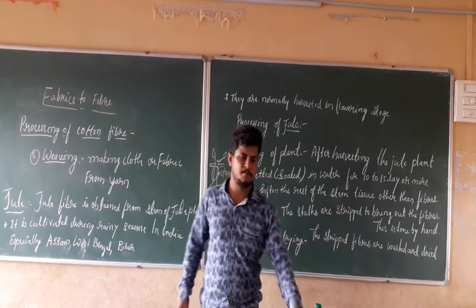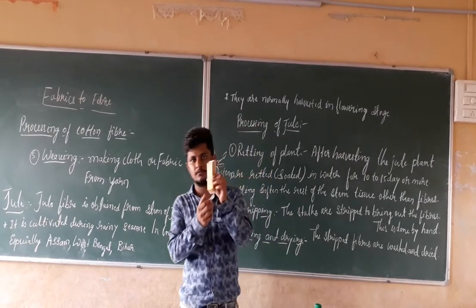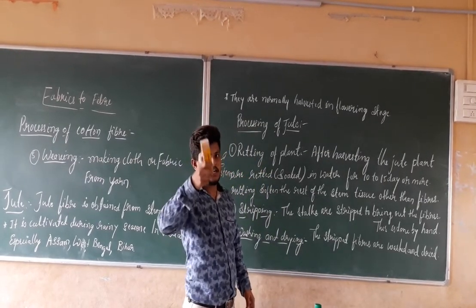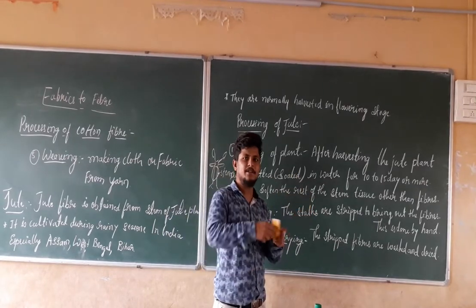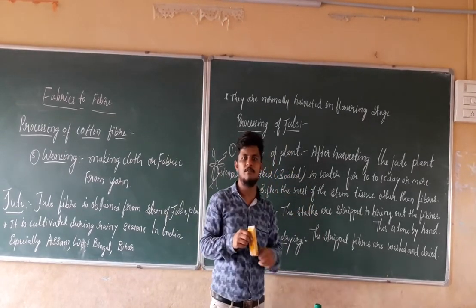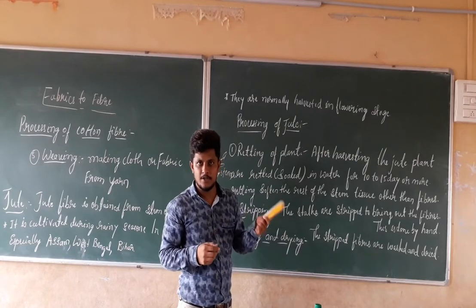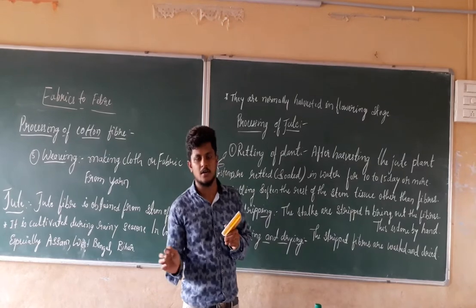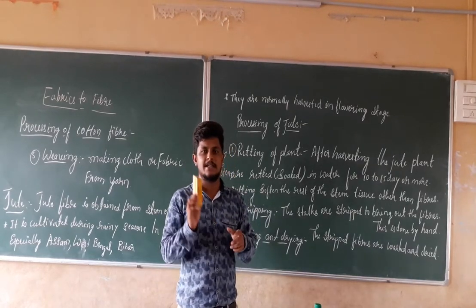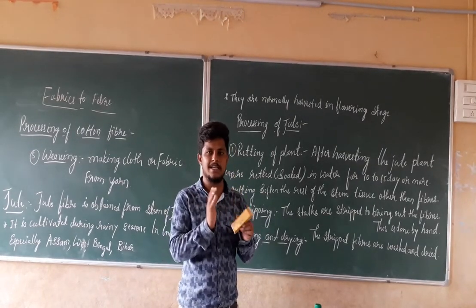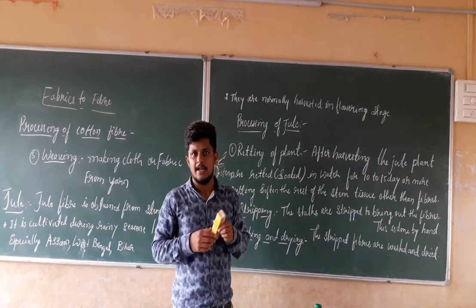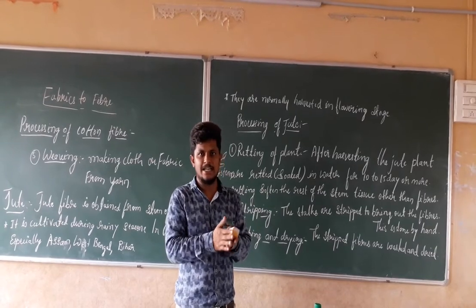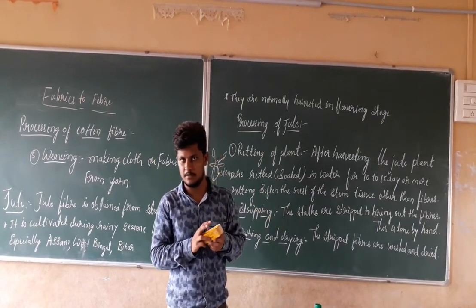If I take the example of the jute stem like this, this jute stem or jute plant, we are going to ret, that is, soak in the water for 10 to 15 days or more. We have to keep it and wait. Why do we have to wait? So that these jute plants are completely soaked in the water, so that we can separate the tissue from the jute fiber.